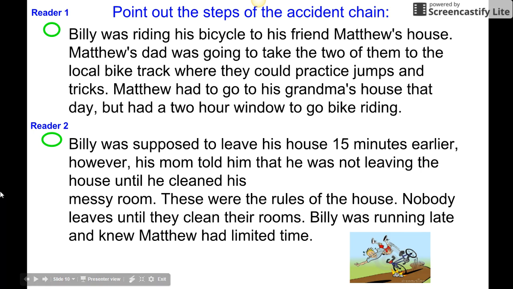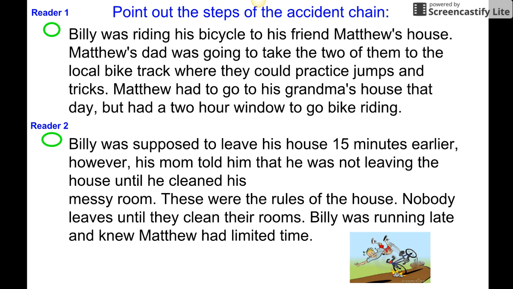Billy was riding his bicycle to his friend Matthew's house. Matthew's dad was going to take the two of them to the local bike track where they could practice jumps and tricks. Matthew had to go to his grandma's house that day, but had a 2-hour window to go bike riding. Billy was supposed to leave his house 15 minutes earlier. However, his mom told him that he was not leaving the house until he cleaned his messy room. These were the rules of the house. Nobody leaves until they clean their rooms.